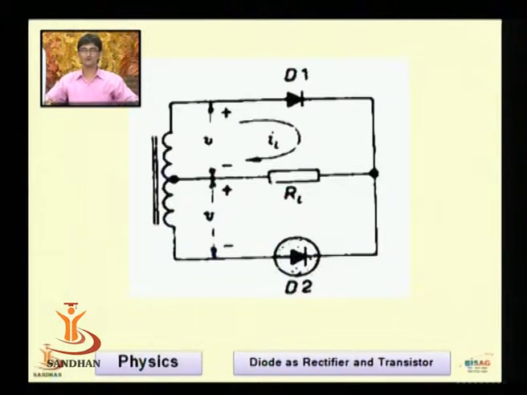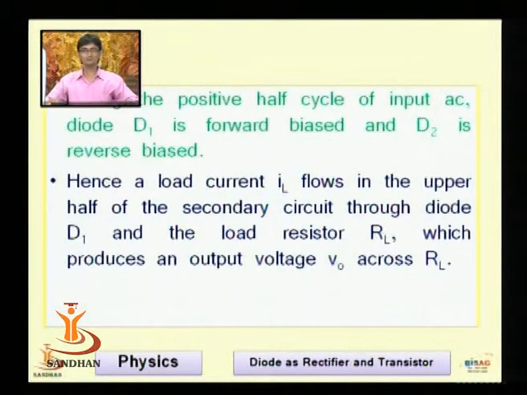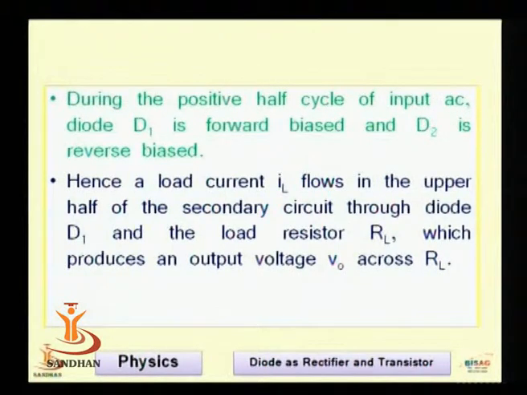So if you try to see, D1 conducts during the positive half cycle, and during that cycle D1 conducts and D2 is not going to conduct, and during the negative half cycle D2 conducts and D1 is not going to conduct. So for the positive half cycle of the input AC, diode D1 is forward biased and D2 is reverse biased. Hence, a load current IL flows in the upper half of the secondary circuit through the diode D1 and the load resistor RL, which produces an output voltage V0 across the RL.